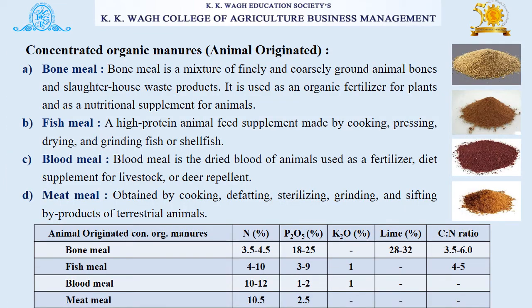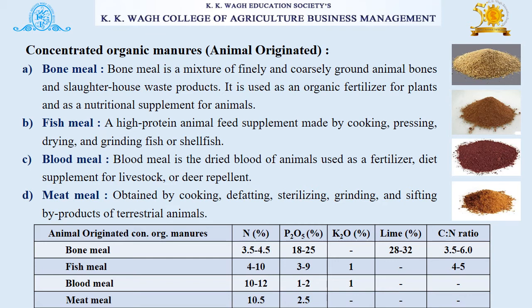So friends, in previous slides we have discussed plant originated concentrated organic manures, that are edible and non-edible oil cakes. Now here we are moving towards animal originated concentrated organic manures like bone meal, fish meal, blood meal and meat meal. So what is meant by bone meal? Bone meal is a mixture of finely and coarsely ground animal bones and slaughterhouse waste products. It is used as an organic fertilizer for plants and also as a nutritional supplement for animals.